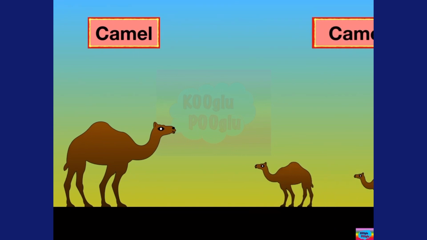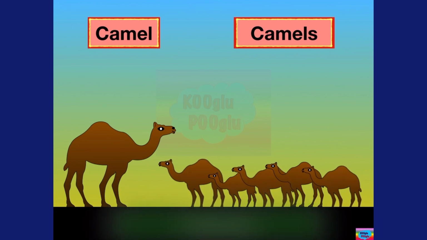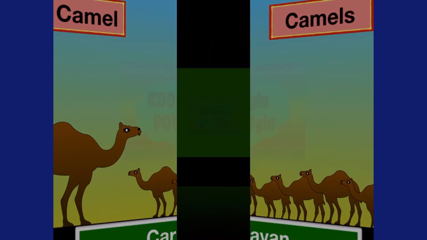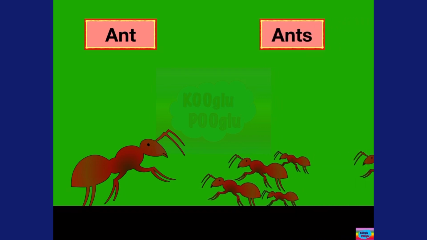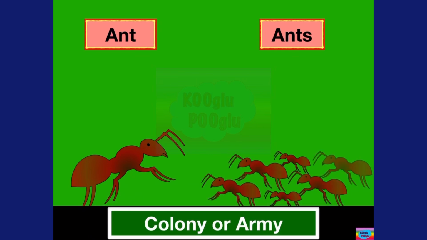Here we got a camel and multiple camels. What do we call a group of camels? A caravan. Here we got an ant and ants. What do we call a group of ants? I think we all know. A colony or an army.